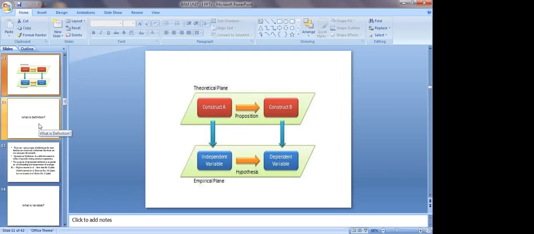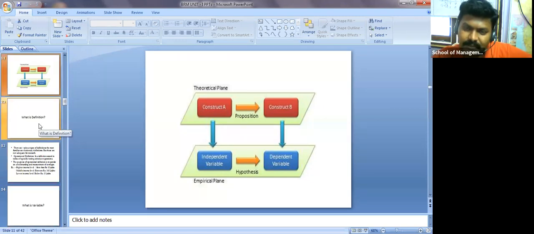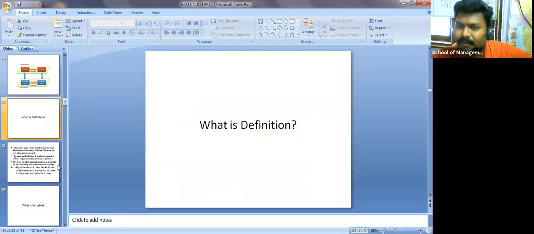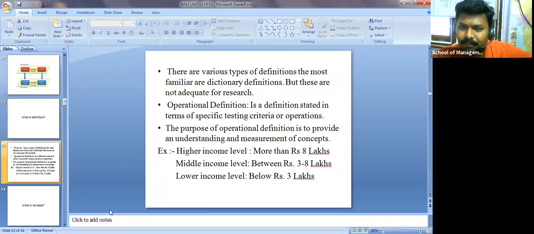Yes, sir. As of now, we discussed what is research, then concept, then construct. Now we are discussing definition. A few important points: there are various types of definitions. The most familiar are dictionary definitions, but these are not adequate for research. So n number of definitions we have, but those are not adequate. Few people may say it's filling the gap and so on. An operational definition is a definition stated in terms of specific testing criteria or operations.